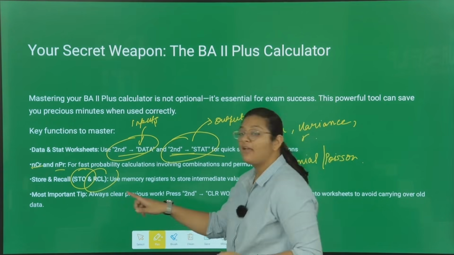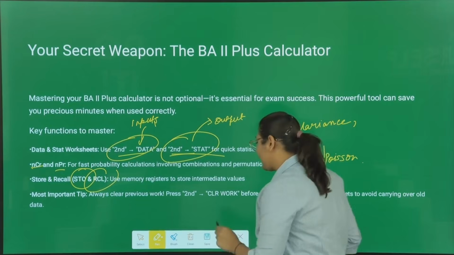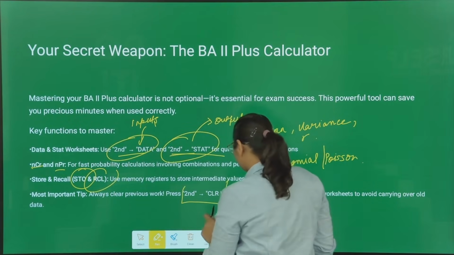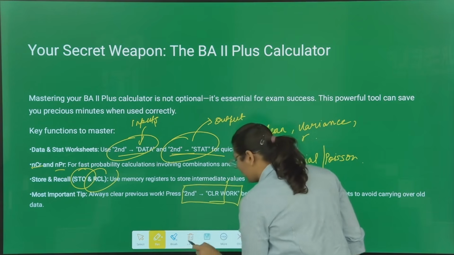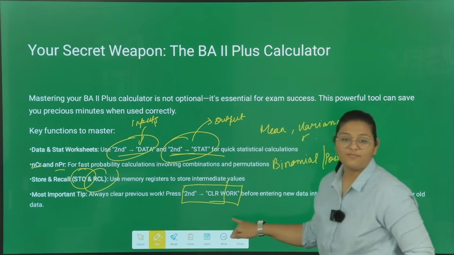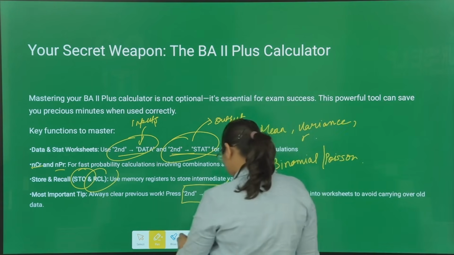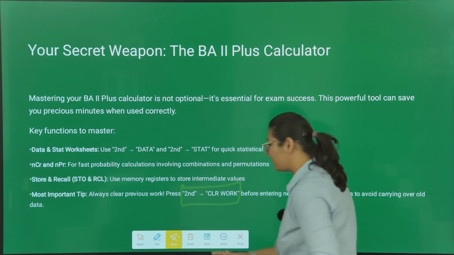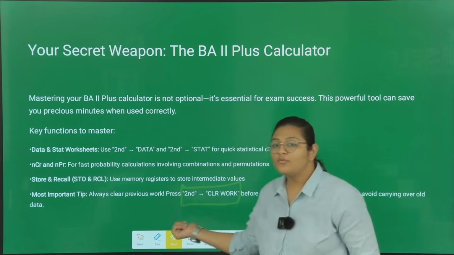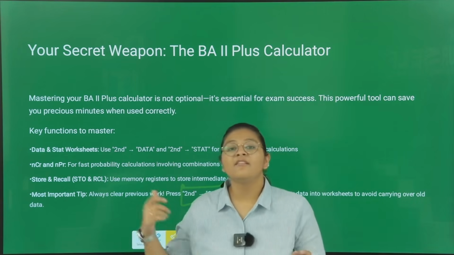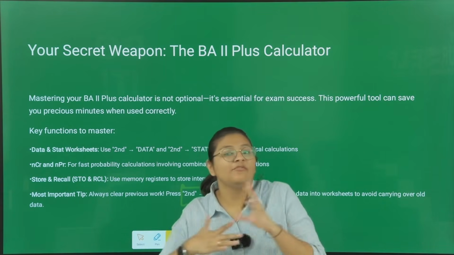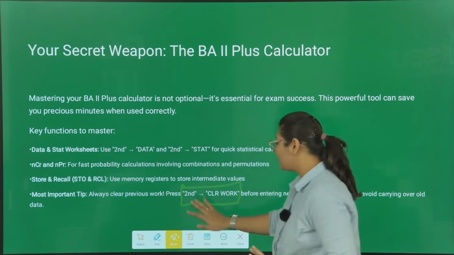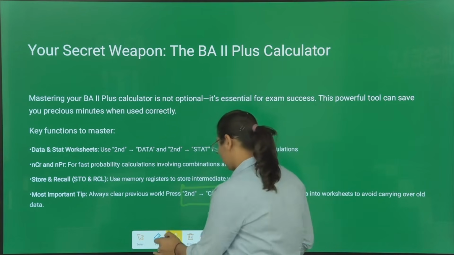And the most important tip for the calculator is, whenever you are beginning with any new thing, make sure that you are doing second clear work. This is very important. If you do not do second clear work, sometimes you start a new question and it takes the values of the previous question, and then it will give you a wrong answer. So make sure you are doing second clear work.